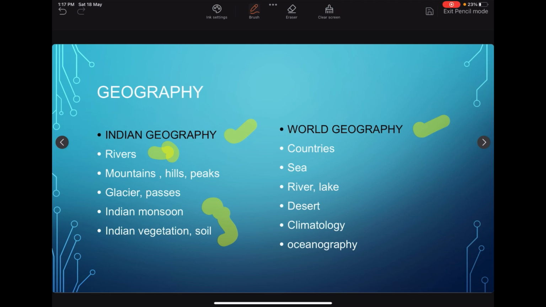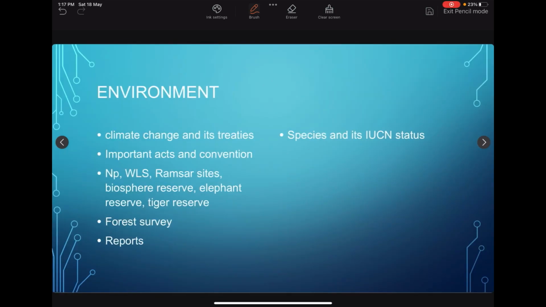Next is world geography. In world geography, we should know the countries which are popping out in the news. Next are seas, rivers, lakes, deserts, we should make note of them. Then in the conceptual part, we need to cover climatology and oceanography. Next, we will shift to environment.